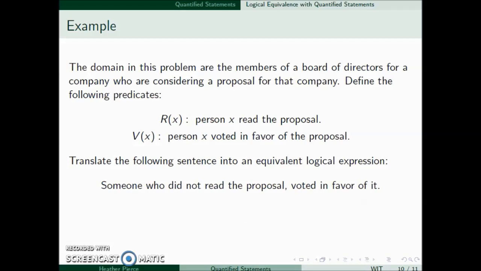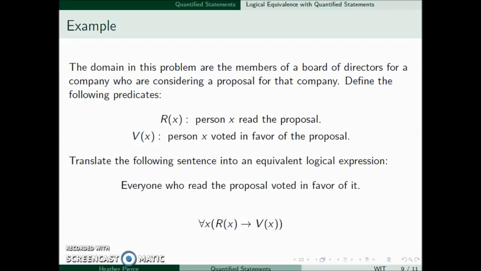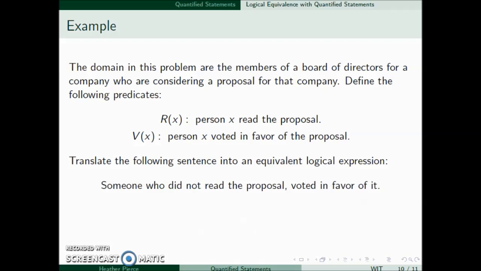Let's do another one. Someone who did not read the proposal voted in favor of it. For the last one, you'll notice it said everyone, which indicated a for all. Someone indicates that there exists. So there exists an x such that the negation of R of x and V of x. They did not read the proposal, so we have the negation of R, and they also voted in favor, so and V of x.